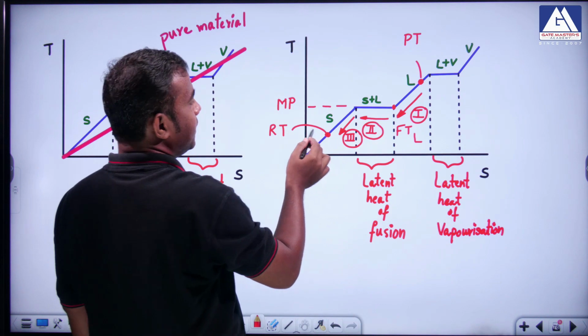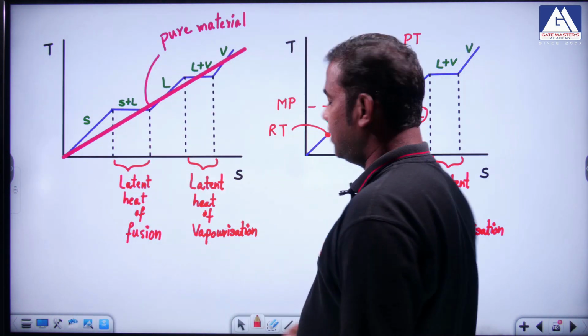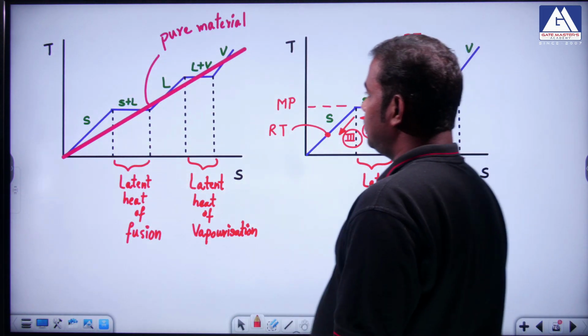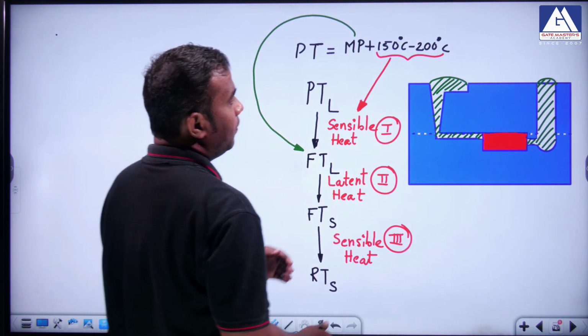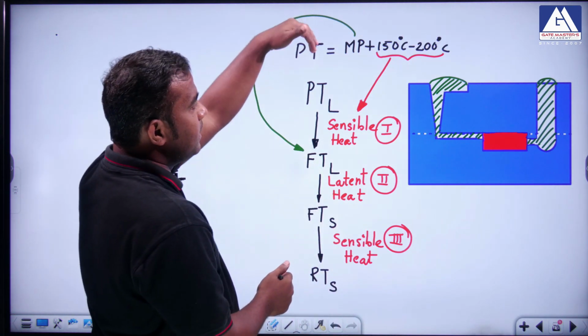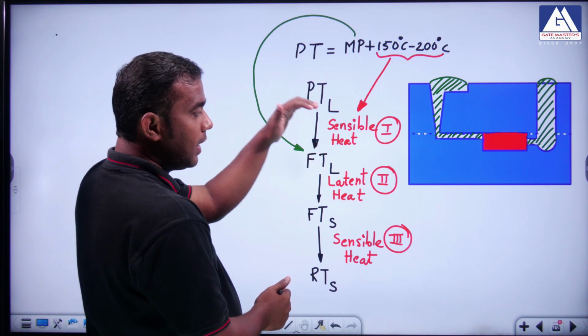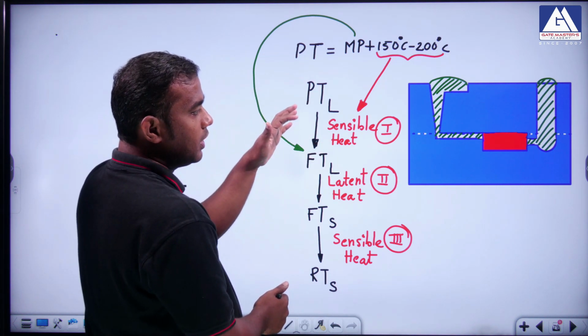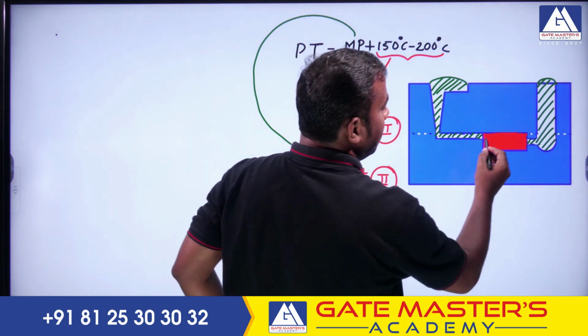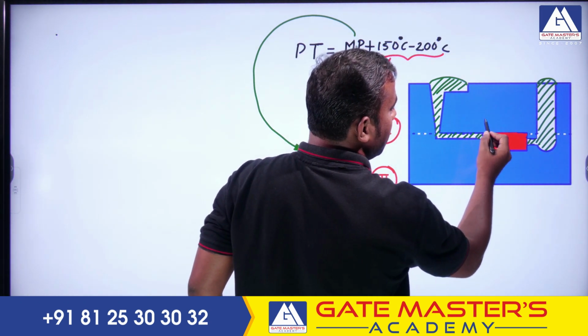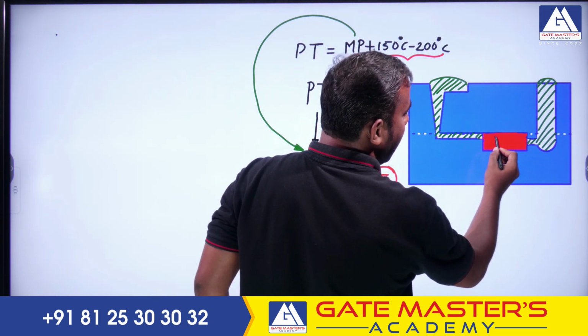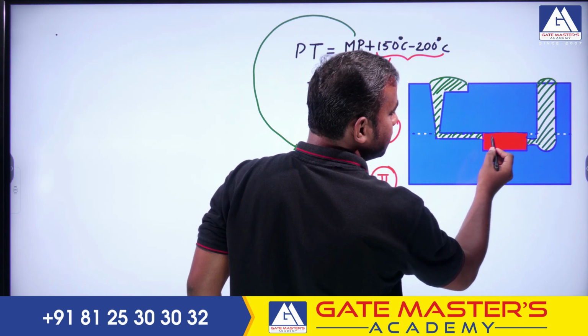It takes 3 stages, otherwise it takes a single stage. This is due to the pouring heat: sensible heat takes place, latent heat takes place, and then sensible heat takes place again. During this time, because of the infinite wall thickness and everything, you will have a long columnar structure, a dendritic structure, right.